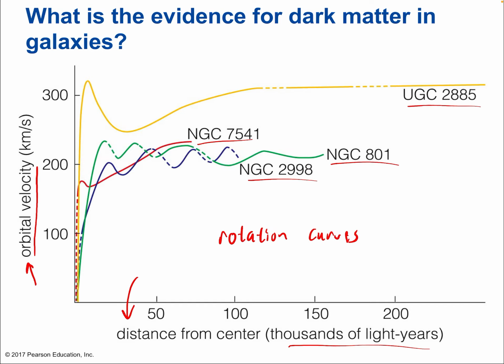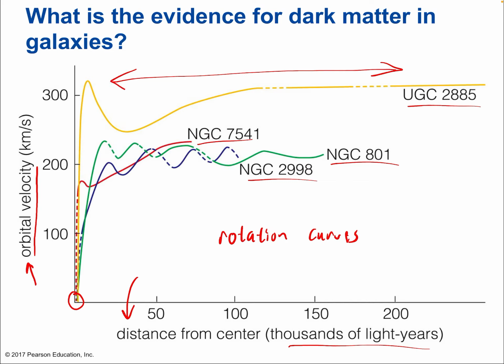And we have the dotted lines where we don't have data, where we've modeled it or extrapolated between data points. The solid lines represent real data. And we see that as we get close to the center of the galaxy, the stars are essentially motionless. There's very little orbital rotation there. And the velocities go up as we move away from the center, and then they just sort of level off.